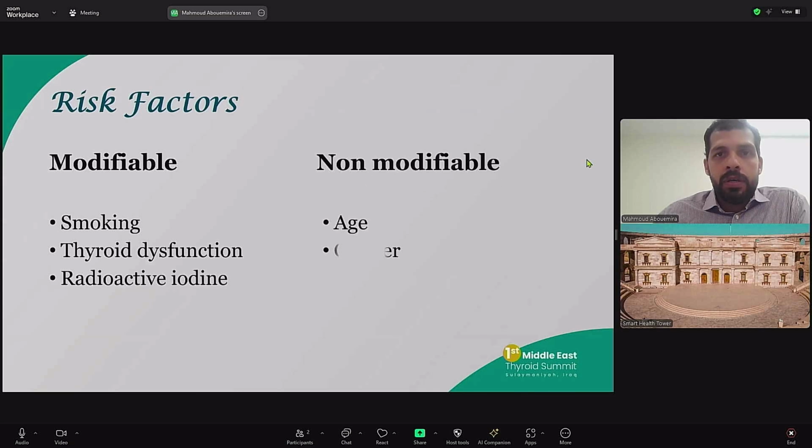We have modifiable and non-modifiable risk factors. The most important modifiable risk factor is smoking, because it increases the risk of developing thyroid eye disease very high. Also, thyroid dysfunction is a risk factor. So patients with hypothyroidism or hyperthyroidism are at more risk of developing thyroid eye disease. Radioactive iodine exposure is also a modifiable risk factor.